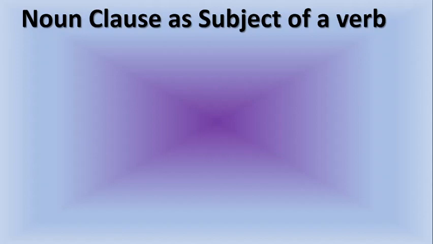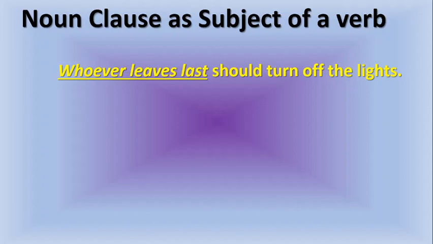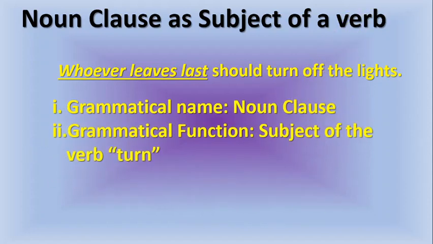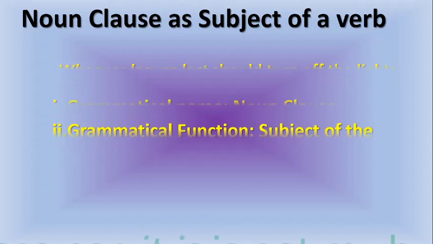Let's watch some examples here. Whoever leaves last should turn off the lights. Who should turn off the lights? Whoever leaves last. Here we have what? A transitive verb. Verb turn. There is an action there. So who performs the action or who should perform this action? I know you have identified that it's a grammatical, rather noun clause as grammatical name. But what is the function? You will ask, who should perform the action? Definitely you know it is what? Whoever leaves last. Therefore, it functions as subject of the verb turn. Did you grab that? You can rewind and play the video to hear that again. Let's proceed to another example.